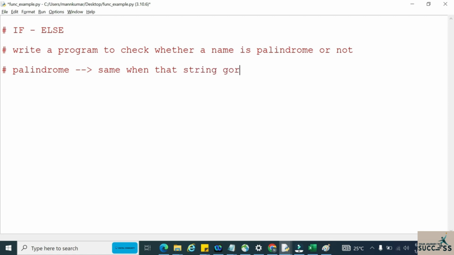Let us think of a string called Malayalam. If you reverse that string, the output will again be Malayalam only. So in this scenario, my string called Malayalam is a palindrome.